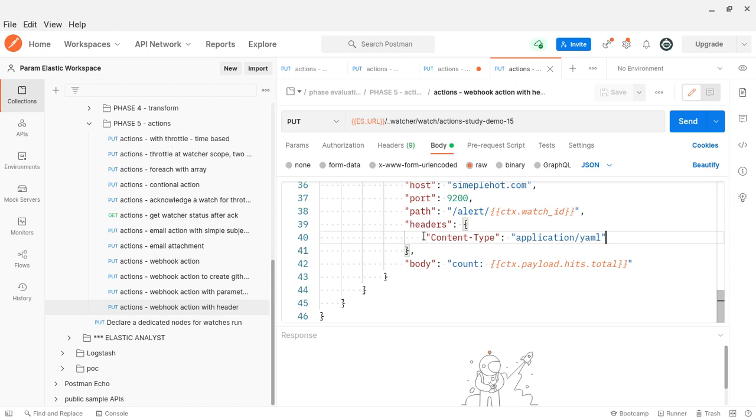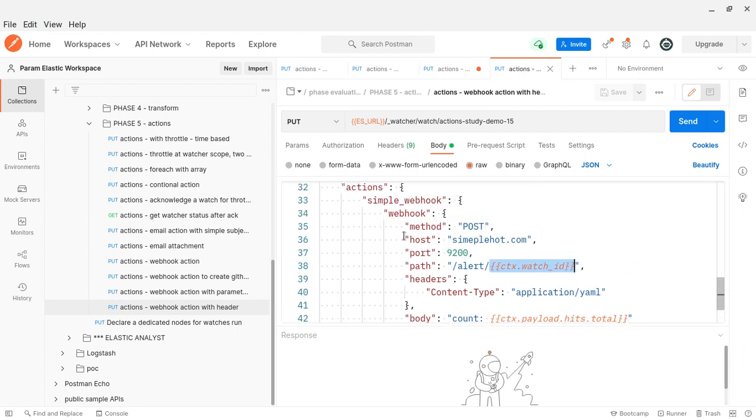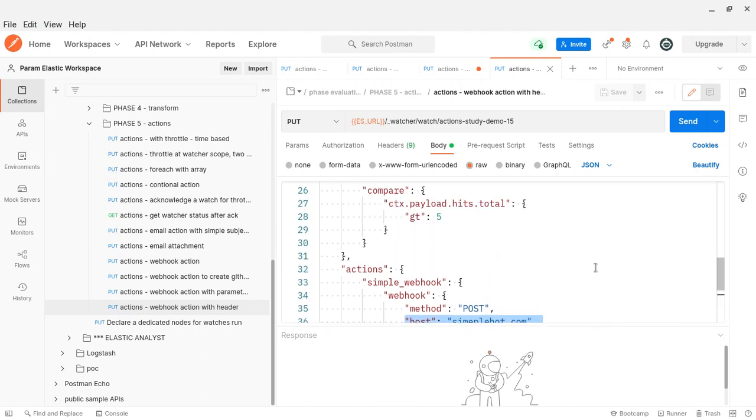Here you can see that the content type has been specified as a YAML file. So I'm just sending this content in the body to this API. Since host, port and path are all used, the alternative to this is that we can use a URL. So these are the samples.